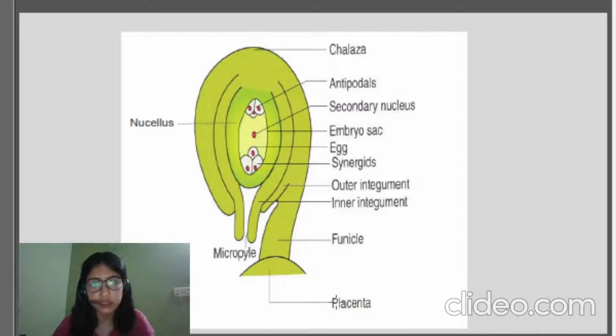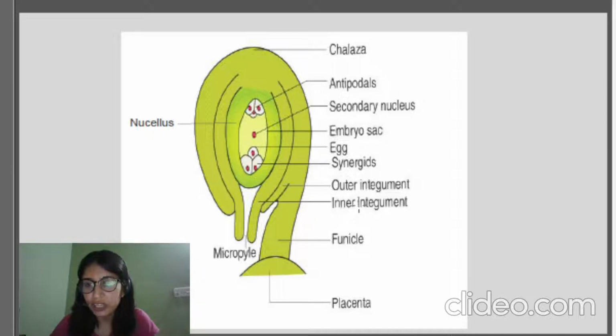Now we have the structure of the ovule in front of us. So we can see different parts of the ovule, right? This part starts from the base. The placenta, as in humans also, is the connection between the parent and the child, which is the ovule in this case, and the parent is the mother, that is the female gametophyte in the case of plants. The ovule is connected to the placenta with the help of the funicle. It is a stalk-like structure connecting the ovule and the placenta.